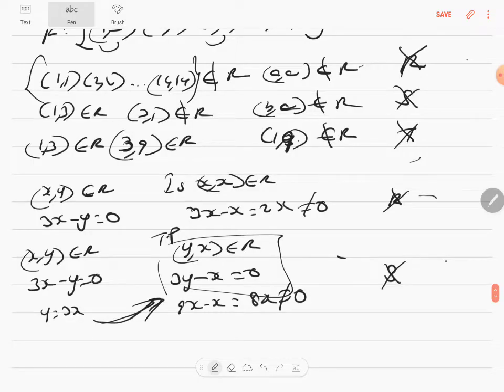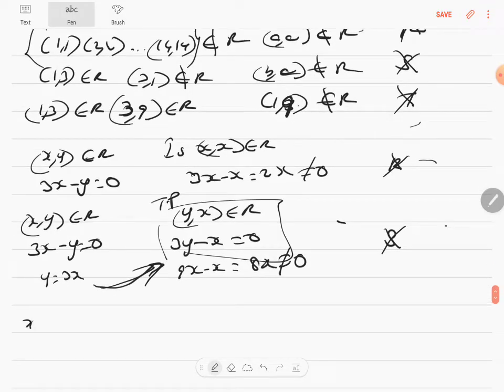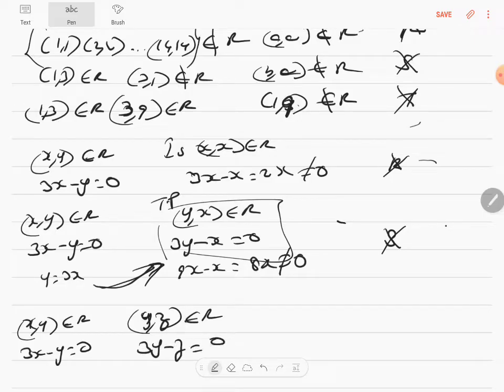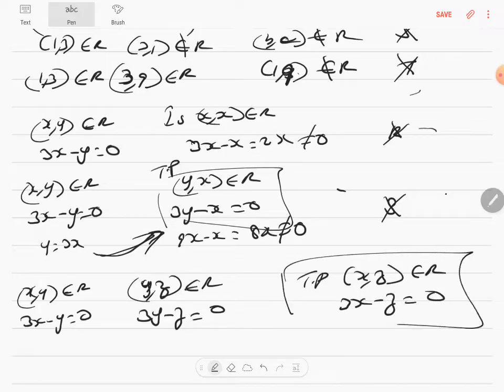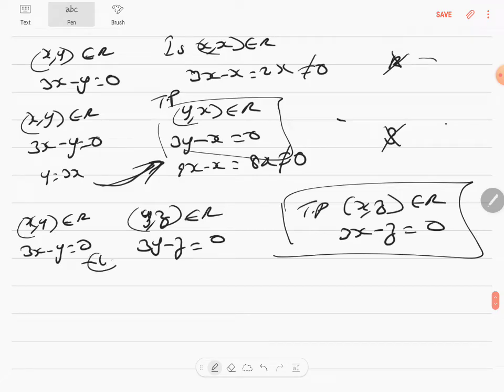it is not symmetric. Now transitive. x comma y is an element of R by the relationship 3x minus y is equal to 0. Then y comma z is an element of R, since three elements are required, which means 3y minus z is equal to 0. I am following the same pattern. So what is to prove? x comma z is an element of R, which means 3x minus z is equal to 0 is what is to prove. You have to use the first equation and the second equation in such a way that you get an x and a z.